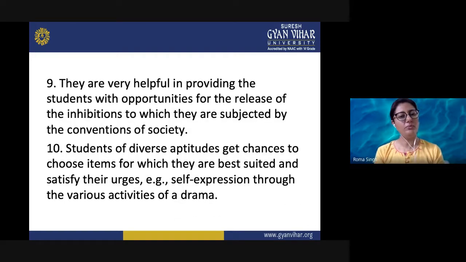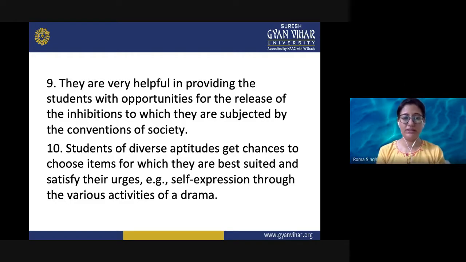They are very helpful in providing the students with opportunities for the release of the inhibitions which they have, the shy qualities which they have, to which they are subjected by the conventions of society. So there are certain rules, traditions, customs which are followed by a society, which were set up by the society before us. So it helps us to make them understand what kind of things need to be done away with in our society, what things should be promoted. So it leads to scientific understanding also. So students of diverse aptitudes get chances to choose items for which they are best suited.